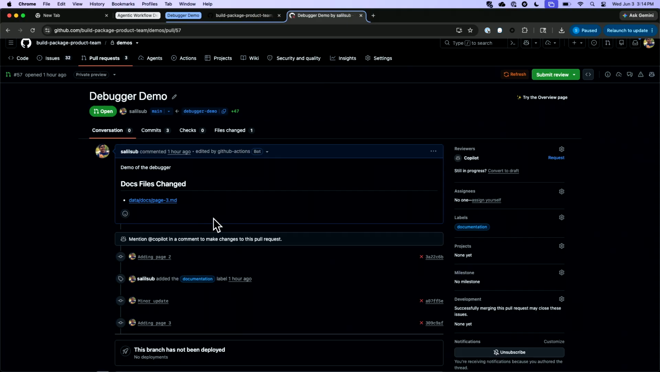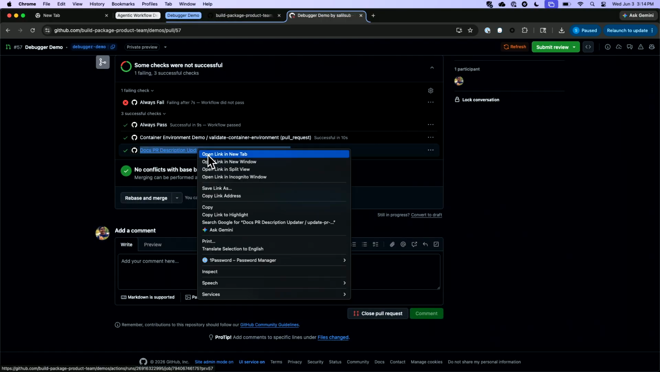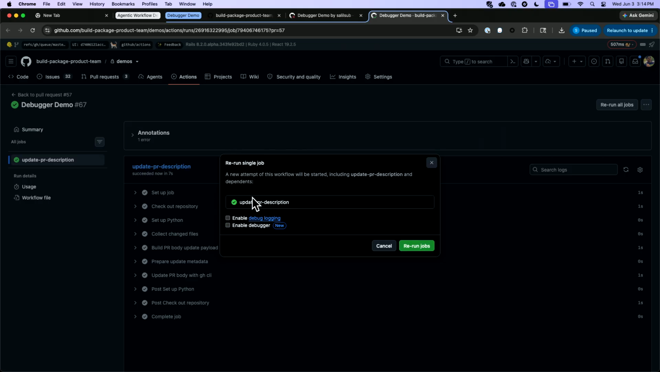I'd have to go in and open my workflow and try and guess what exactly the problem is, and it might take me a while. But instead, what I'm going to do is use the debugger. So I'm going to pop open this particular workflow and the job, and I'm going to do a rerun. And you can rerun with debug logging, but I'm going to